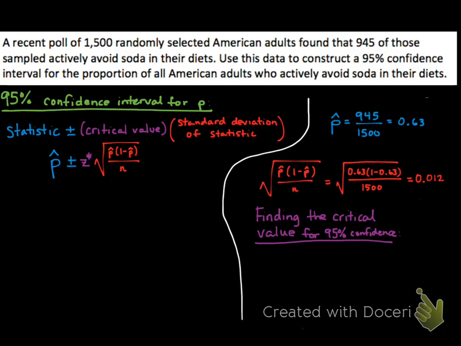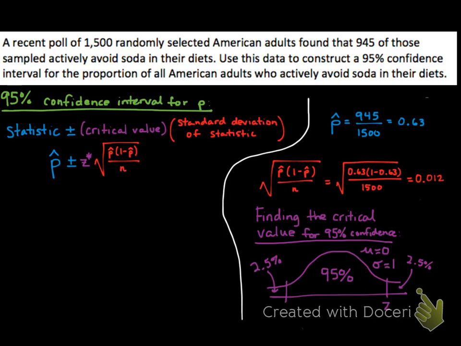So to find our critical value z star, we know it's going to be close to 2, but we sketch a standard normal curve with a mean of 0 and a standard deviation of 1, and we mark off 95% in the middle. And we think about what percent is left over, what percent is unaccounted for. And if we've talked about 95% in the middle here, there must be 5% left over. And based on symmetry, there's 2.5% left in each tail. So our critical value z star is going to be the point where 97.5% is below that point and 2.5% is above it.